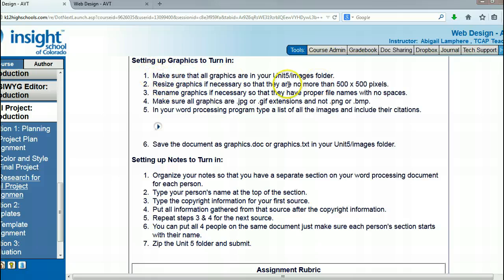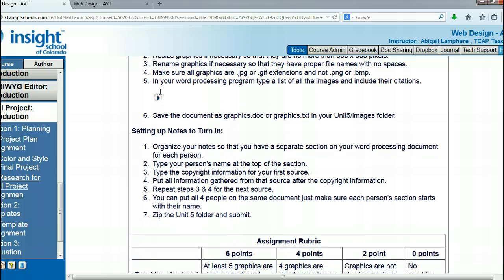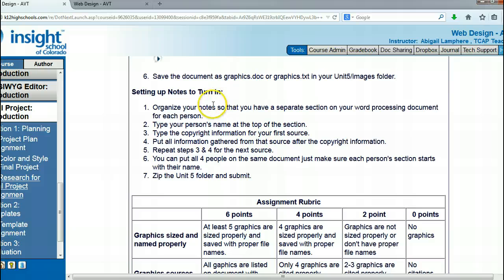Make sure to also include your graphics in your Unit 5 Images folder. Resize graphics as necessary so that they're no bigger than 500 by 500 pixels. Rename them so that they don't have any spaces. Make sure all graphics are either JPEG or GIF, not PNG or bitmap. Save the documents as graphics.doc or graphics.txt.